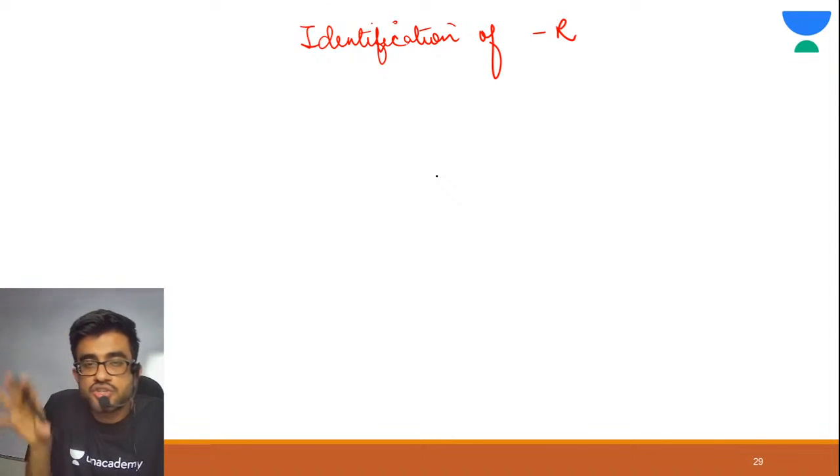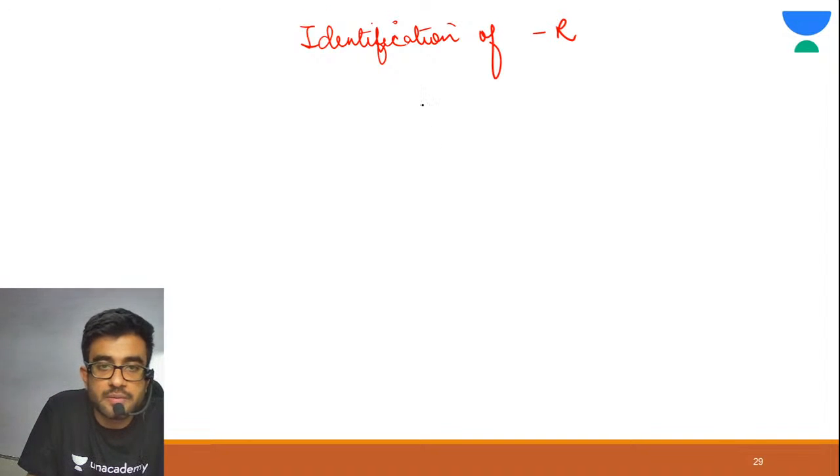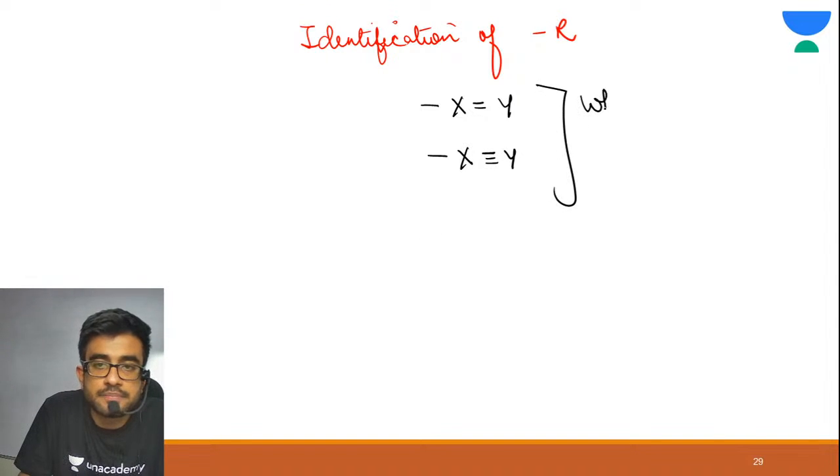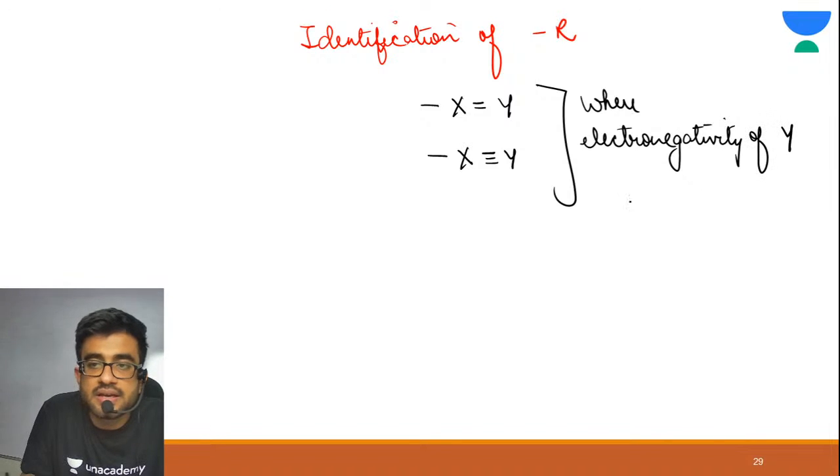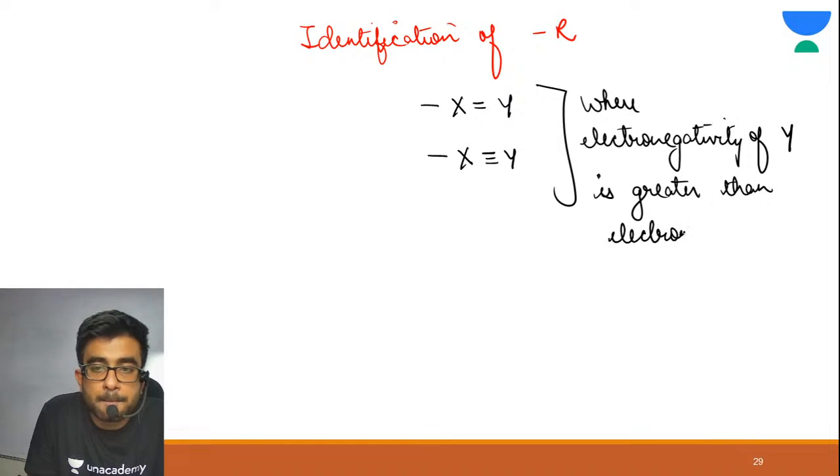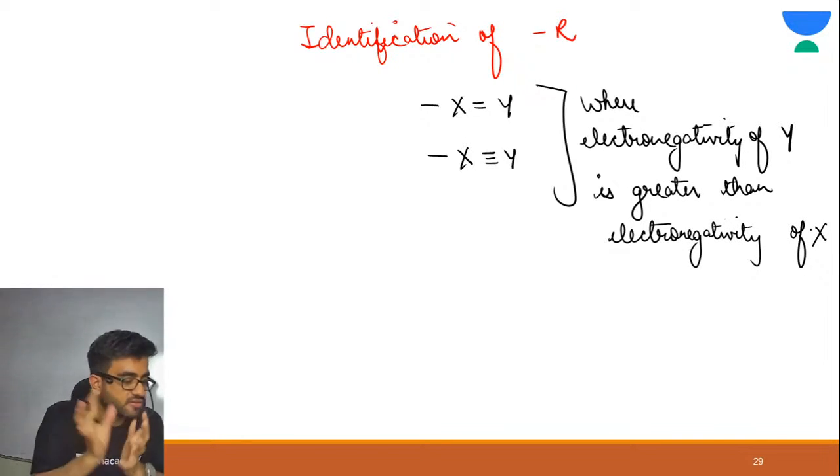The structure of the molecule should be like this: X double bond Y or X triple bond Y, where electronegativity of Y is greater than electronegativity of X. You need to identify this with this example.